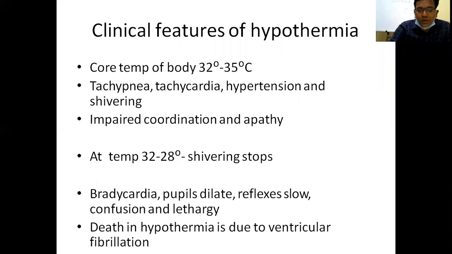So at a temperature of 28 to 30 degrees, shivering stops. The patient develops bradycardia, pupils dilate, reflexes slow, with confusion and lethargy. The cause of death in hypothermia patients is mainly due to ventricular fibrillation.